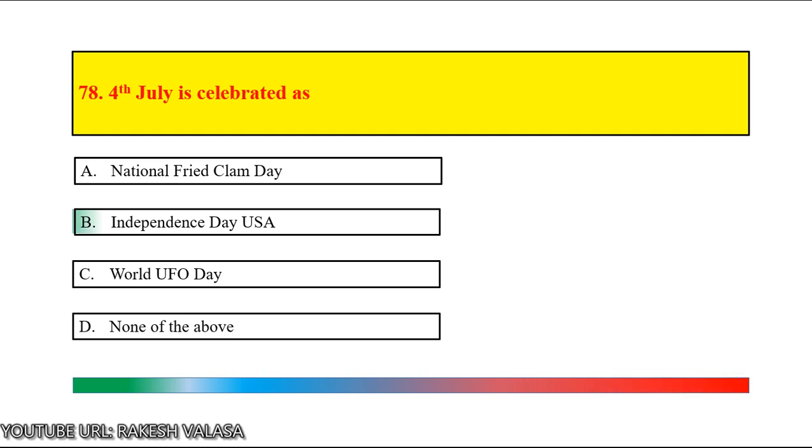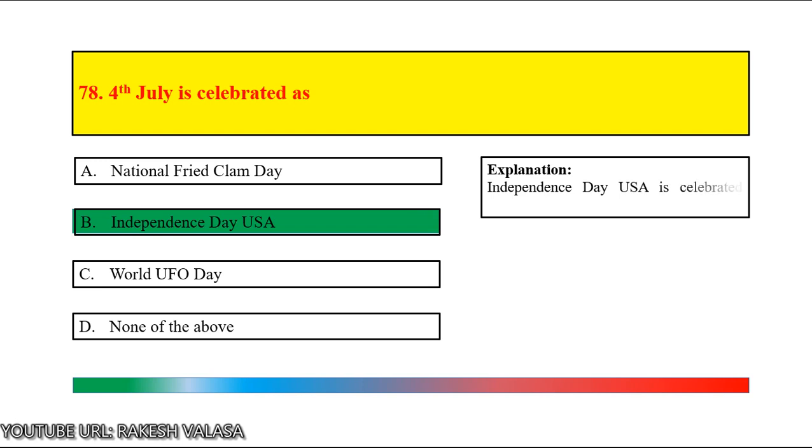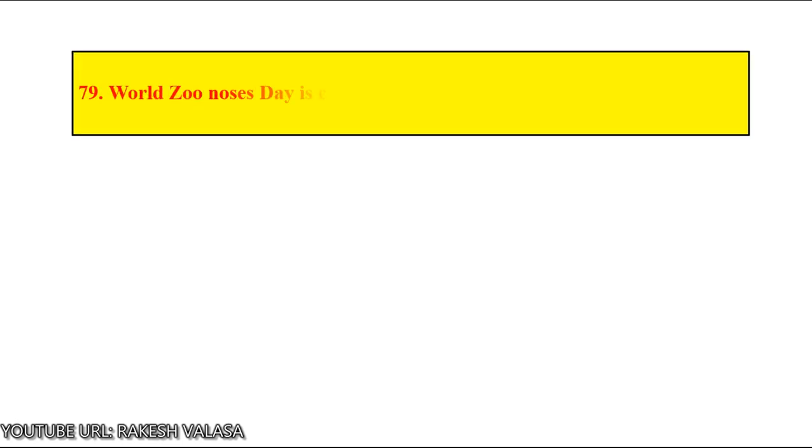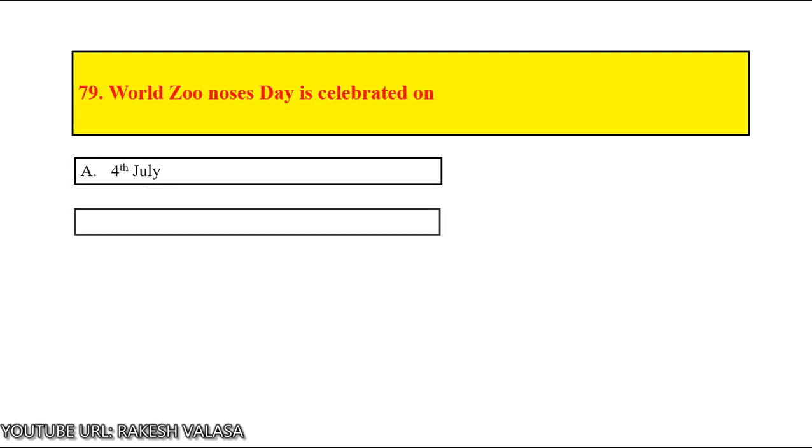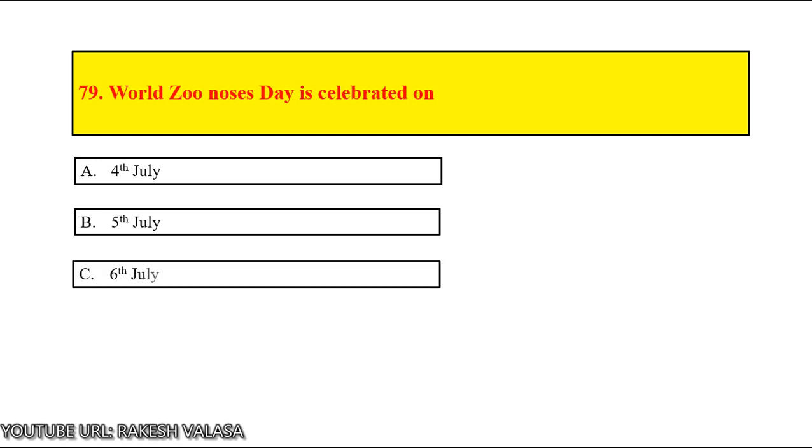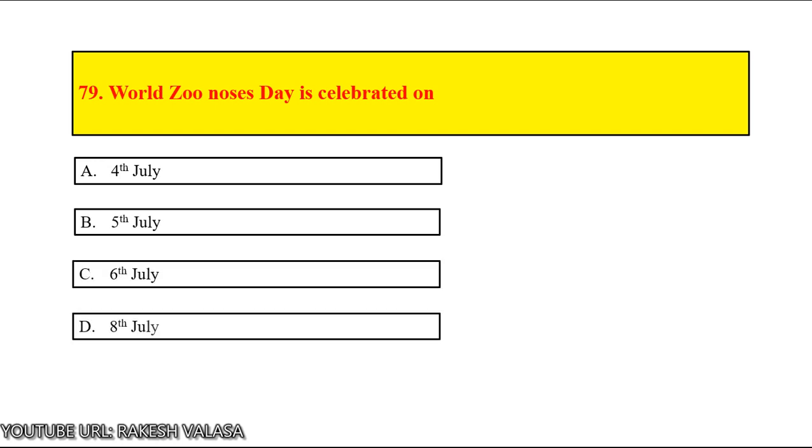Time up. The answer is Independence Day USA. 4th July is celebrated as Independence Day USA. Explanation. Independence Day USA is celebrated every year on 4th July. Question number 79. World Zoonoses Day is celebrated on option A 4th July, option B 5th July, option C 6th July, option D 8th July. Let us count down start.